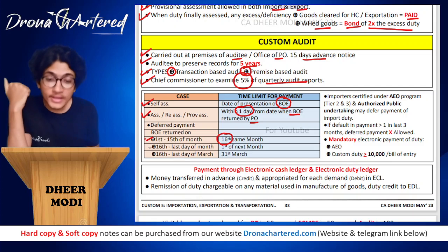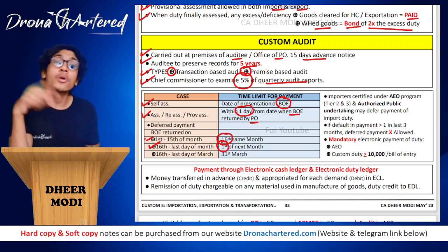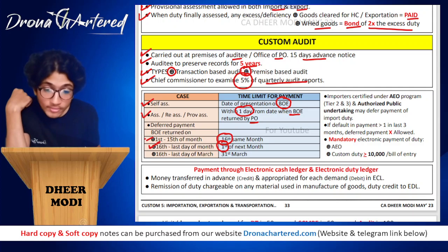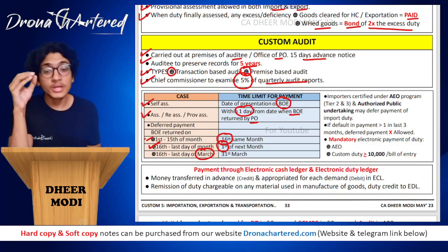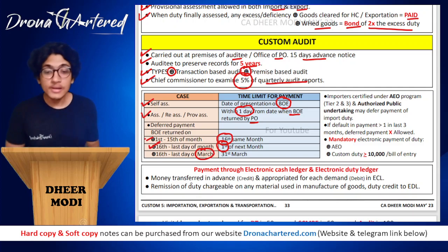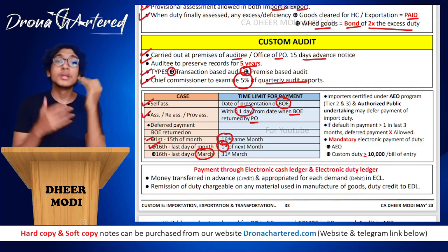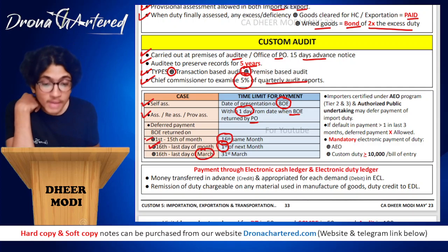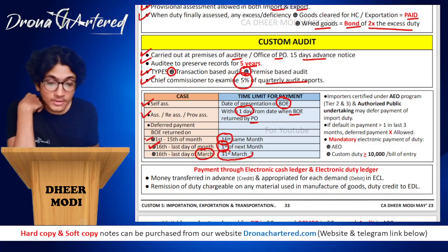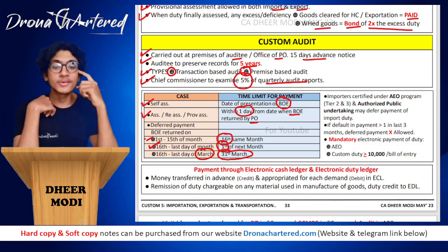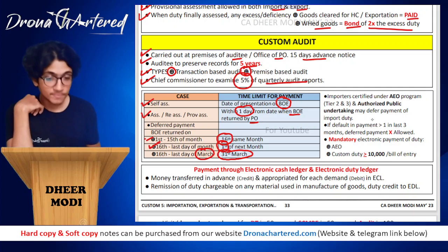Now if your bill of entry has been returned between the 16th to the last day of the month, it will be the first day of the next month. However, if the month is March, and it has been returned between 16th March to 31st March, the time limit for payment will become 31st March. So it will not become 1st April, it will be 31st March.